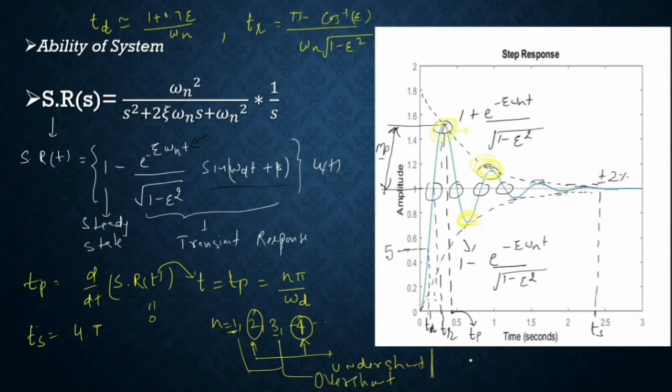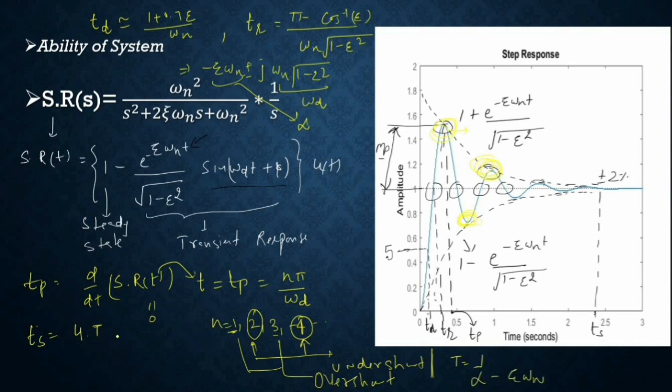The time constant is equal to... for that you need to know the pole locations, the roots of the second order system. They will be like this: minus zeta omega n plus minus j omega n square root of 1 minus zeta square. So this is your omega d, the damped frequency of oscillations. This is your damping factor, and the reciprocal of the damping factor is called the time constant, 1 by alpha, and alpha equals zeta omega n.